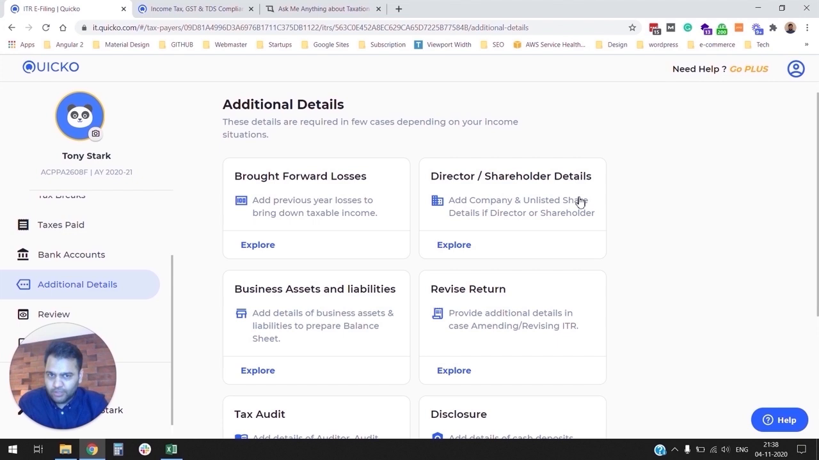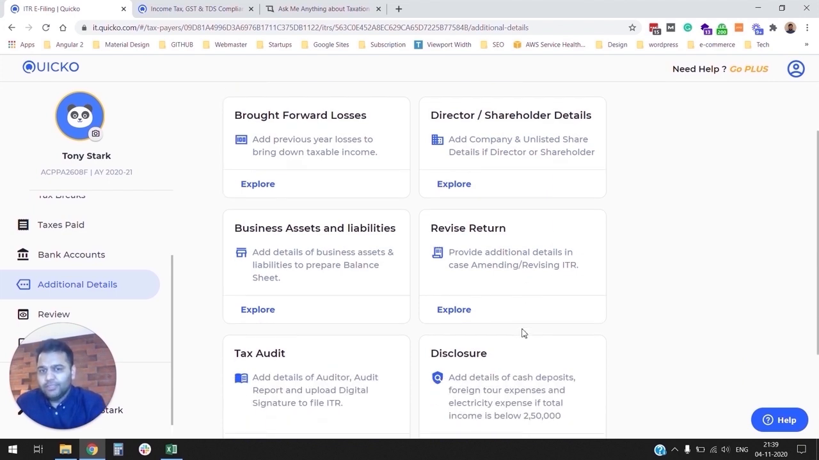For example, brought forward losses. In a later conversation with Sakshi, we're going to talk about treatment of brought forward losses, so right now I'm just going to quickly pass through it. Brought forward losses are previous years' losses that you wish to set off against any eligible income this year. Director shareholder details: if you are a director or a subscriber in an unlisted company, then you need to disclose those details. We already talked about assets and liabilities for your business. If you are revising your income tax return, you can simply come here and add those details.